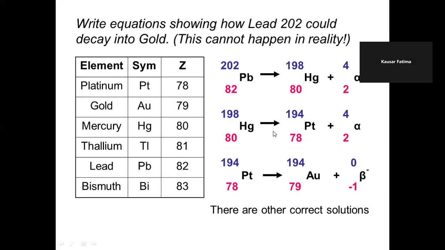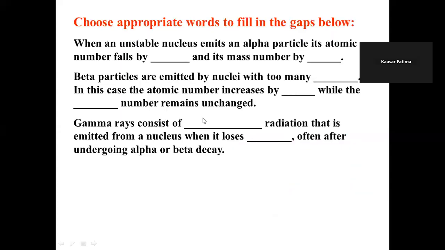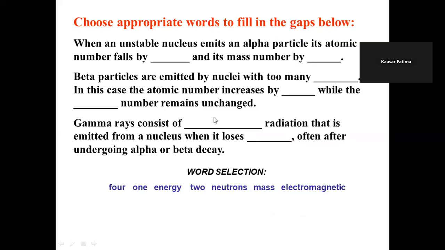So there are some other correct solutions also. And we have some appropriate words to fill in the blanks. When an unstable nucleus emits an alpha particle, its atomic number falls by 2 and its mass number by 4. Beta particles are emitted by nuclei with too many neutrons.